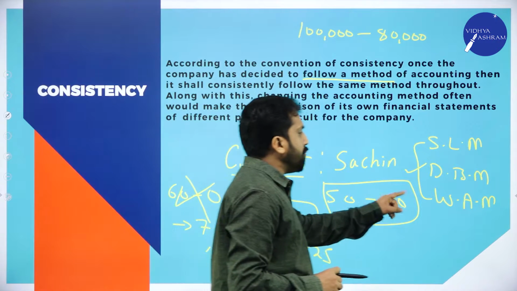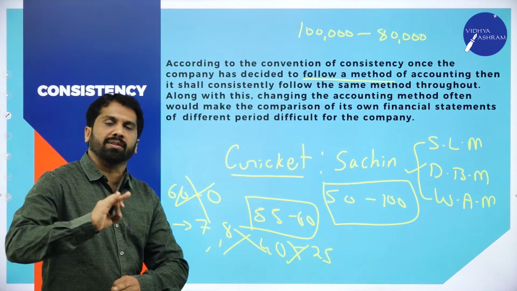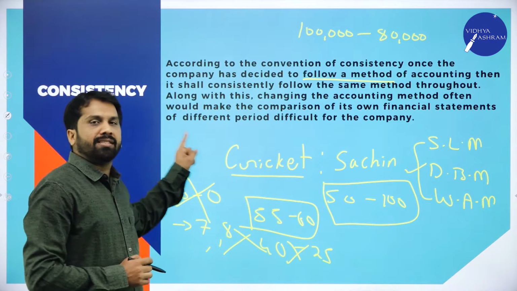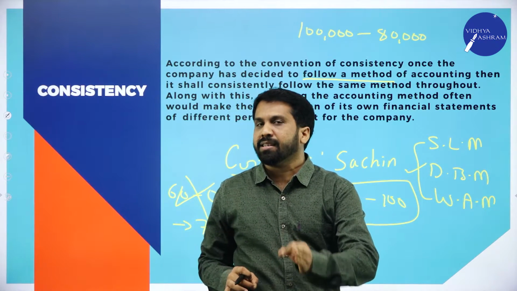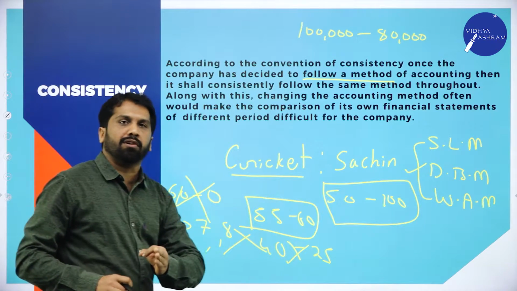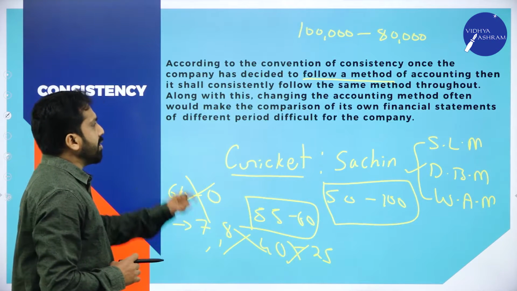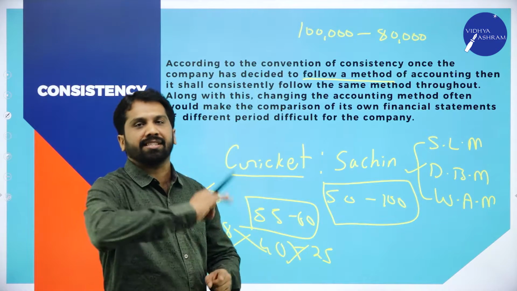If they are going for weighted average method, they should go for weighted average method only for all the years. This is called consistency. Once they have adopted any method, the same method they should follow for the next coming years. That is called consistency, convention of consistency.